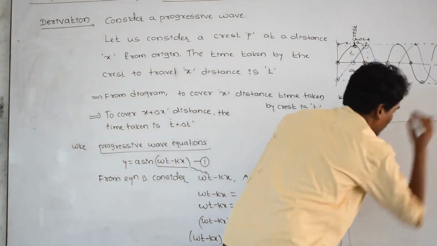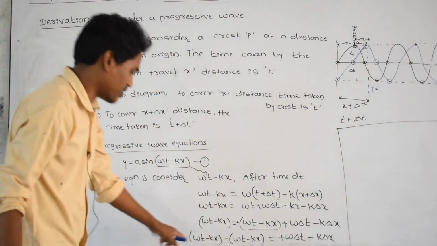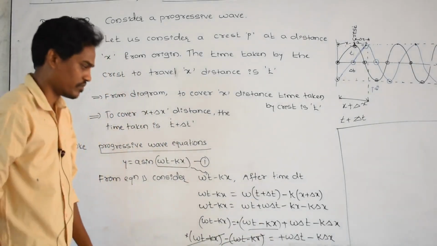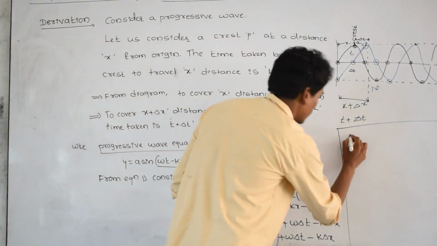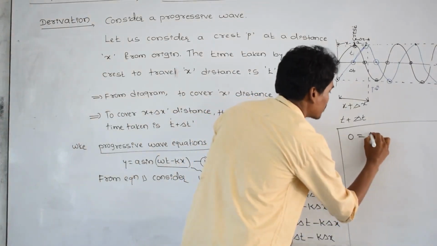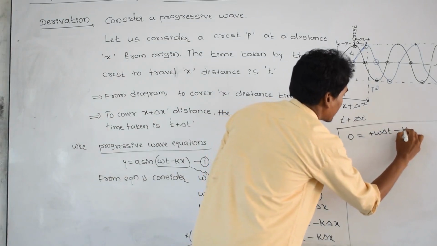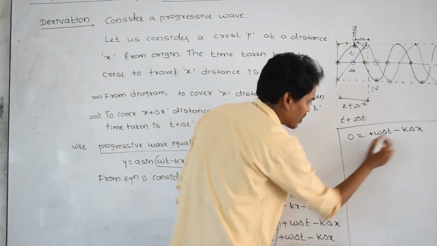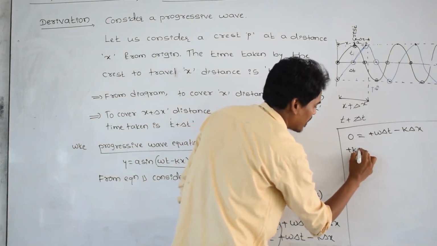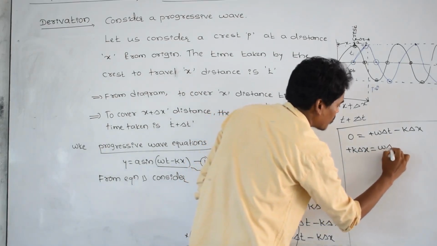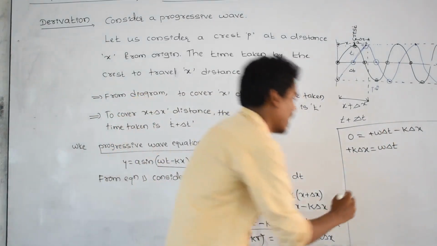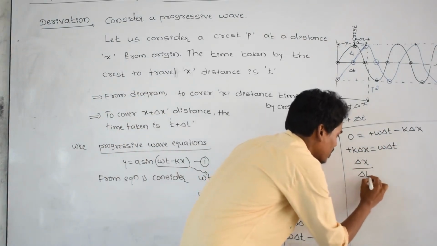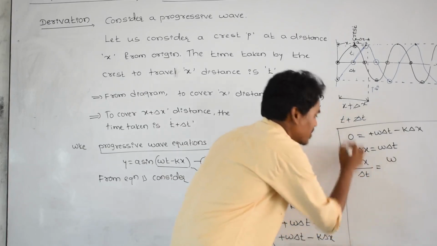Here one term is positive and the other negative, so they cancel, and what remains is 0 equal to omega delta t minus k delta x. Take the term to the left side, minus becomes plus: k delta x equals omega delta t. Delta x as it is, take delta t to this side, and omega as it is, send k to that side.